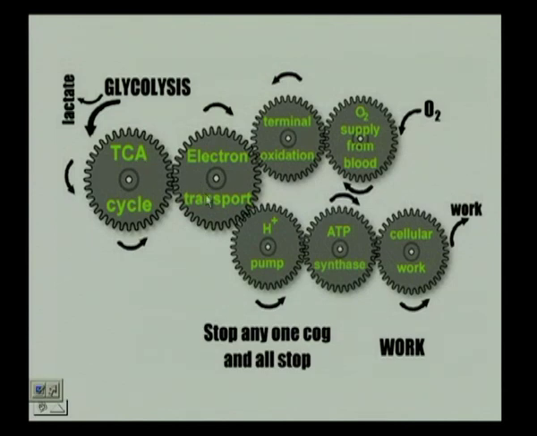That has electron transport. The electron transport we just looked at has a proton pump to it. The proton pump then uses ATP synthase to produce ATP, that is cellular work, where we get work. The oxygen again comes in from the blood, utilized in the electron transport system, where we have the reduction of the oxygen to water.